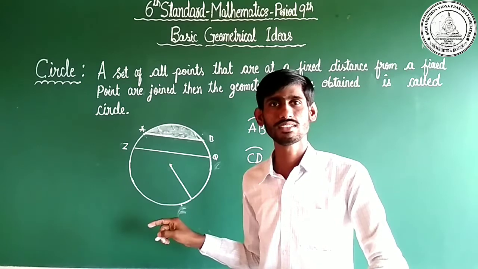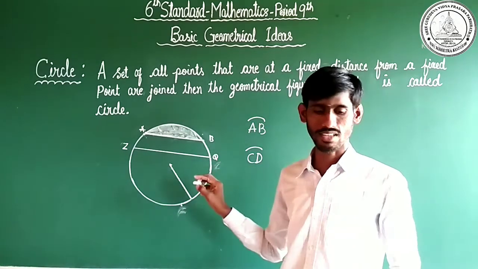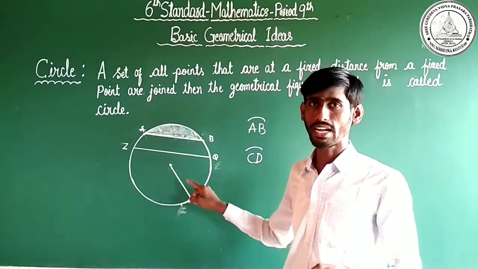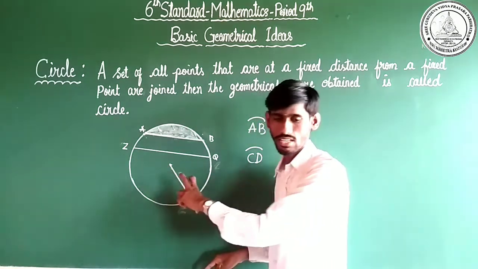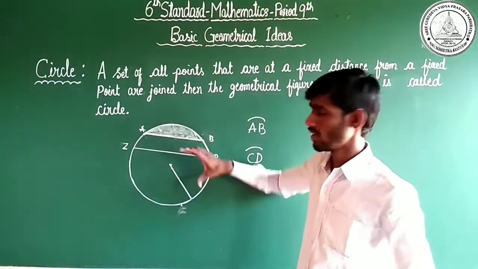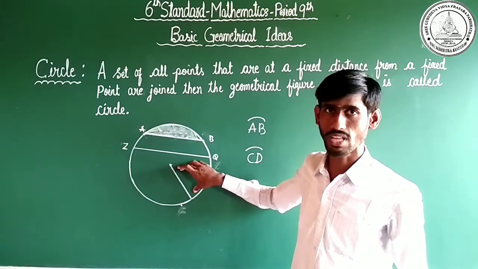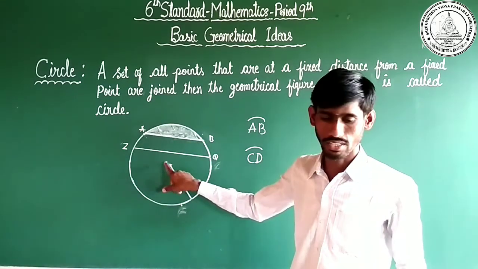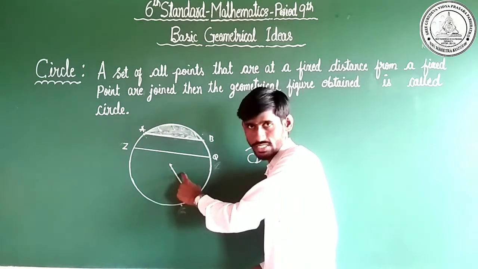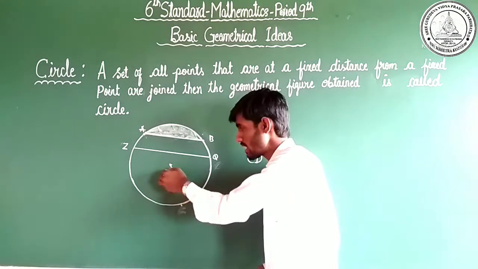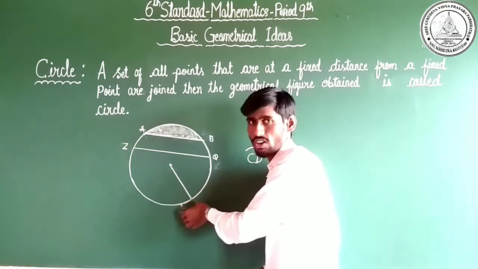What is the radius? Define radius. Radius is a fixed distance between the center and the set of all points on the circle.